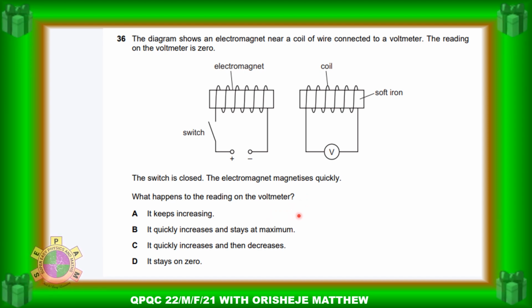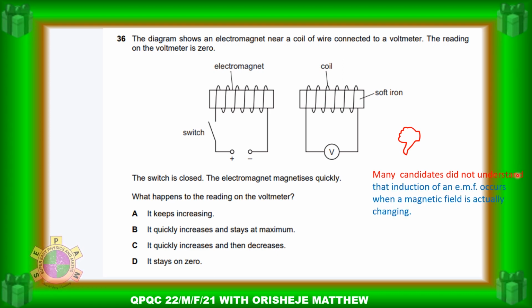Now, many students did not understand that induction of an EMF occurs when the magnetic field is actually undergoing a variation or is changing. So let's look at that. Once you close the switch here rapidly, an EMF will be induced in this coil here, and the induction of the EMF will make current flow through it.